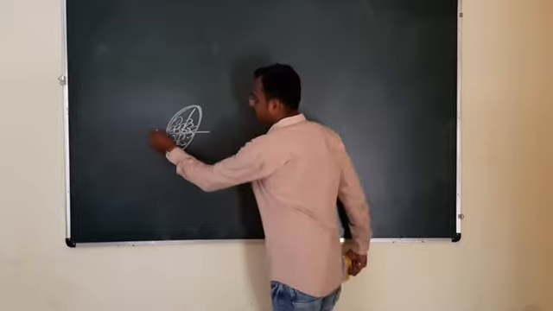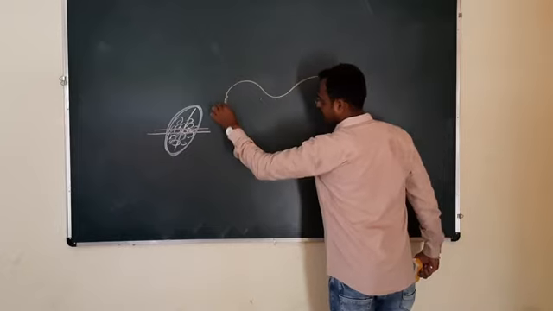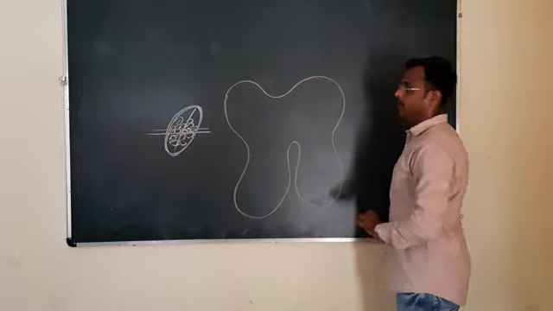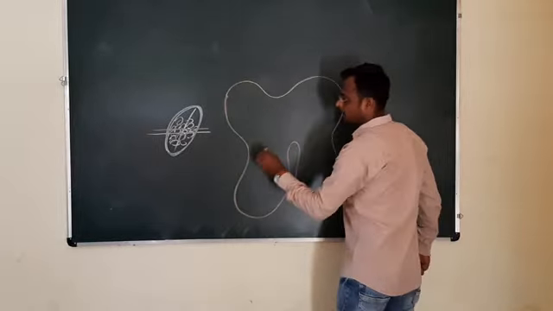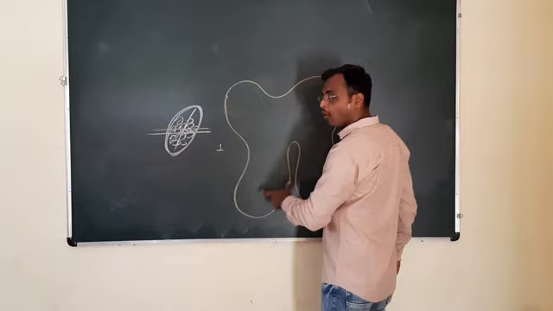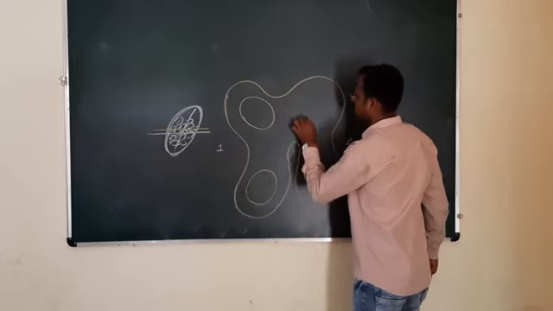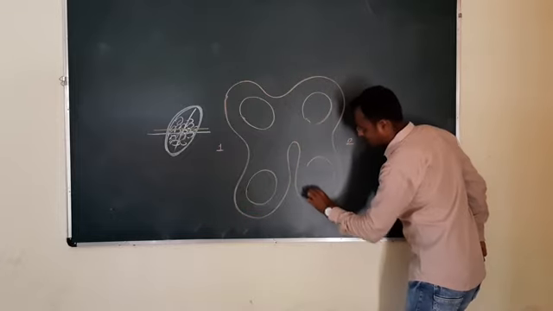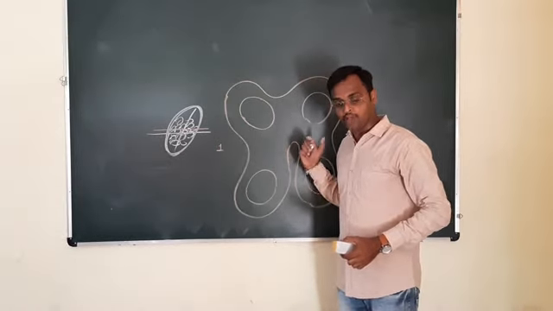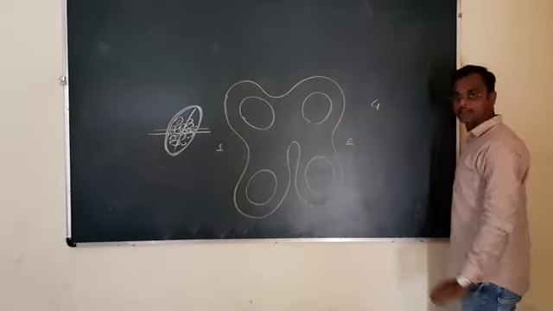If we take the TS of the anther, it shows the two anther lobes, this is 1 and this is 2. Each lobe contains two pollen sacs. Total pollen sacs in the anther? 4. Hence the anther contains 4 pollen sacs.